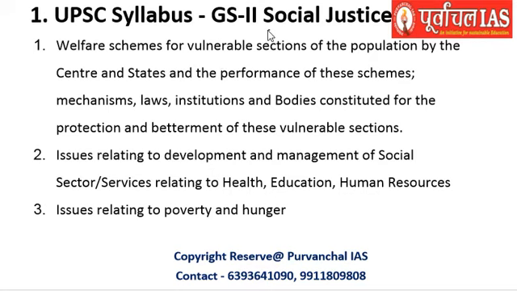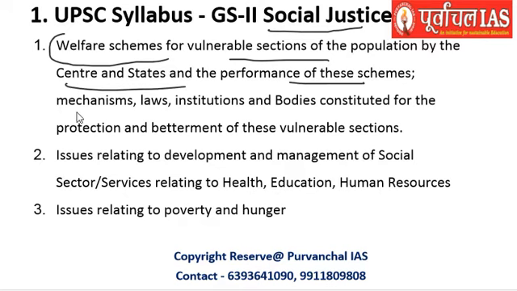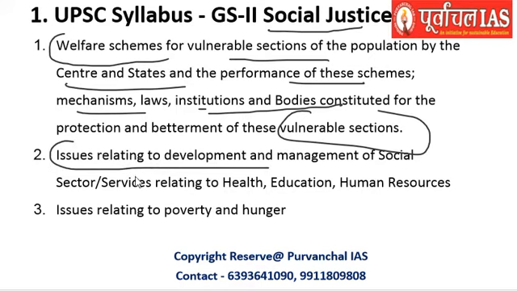If we look at the UPSC syllabus, social justice includes welfare schemes for vulnerable sections by center and states, and performance of these schemes, mechanisms, laws, institutions, and bodies constituted for the protection and betterment of vulnerable sections, issues related to management of social sector, health, education, human resources, issues related to poverty and hunger.